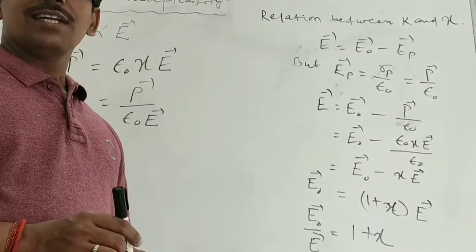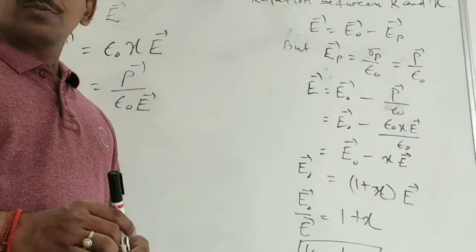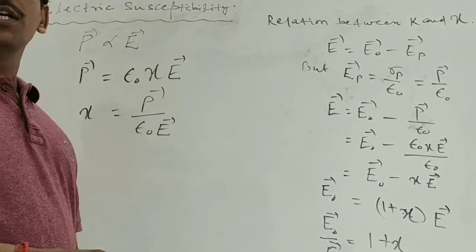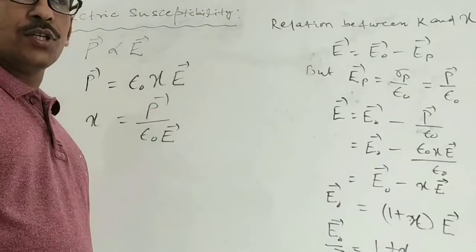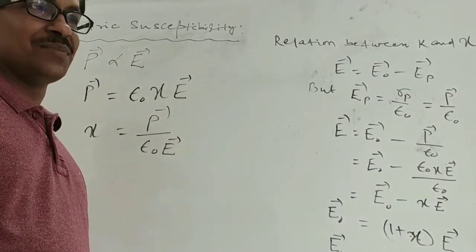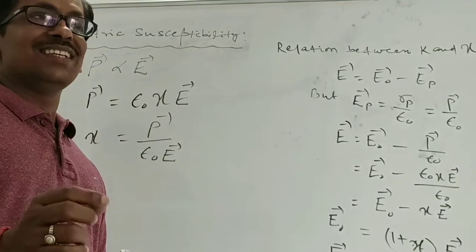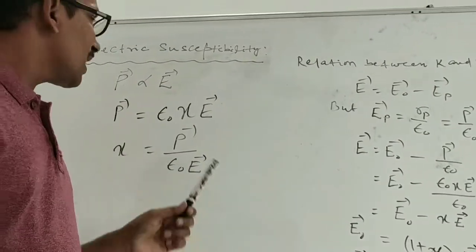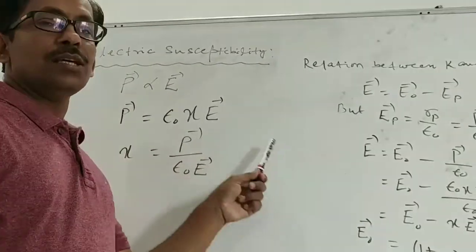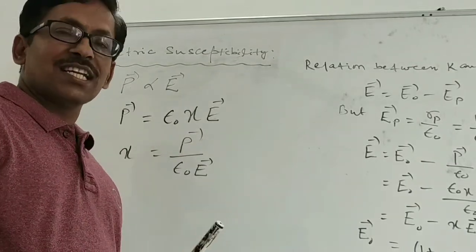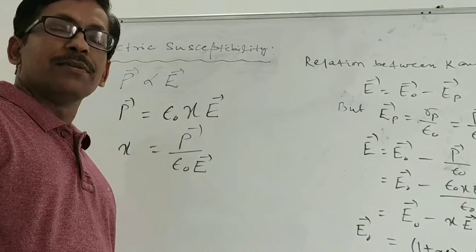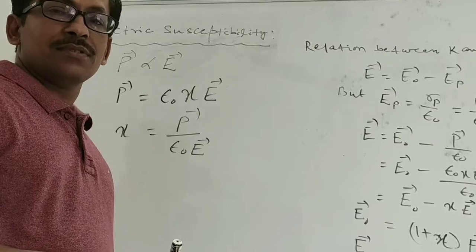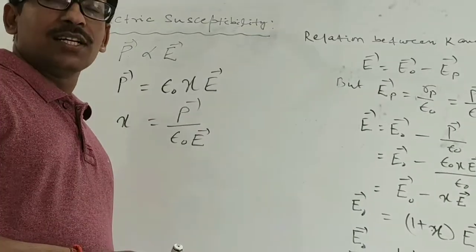And if the field is not very large, for linear isotropic dielectrics, we can write that the polarization is proportional to the electric field inside the dielectric. So P is proportional to E. That means the polarization density is proportional to the electric field. Now we can write P is equal to epsilon naught chi E. Here chi is a proportionality constant called electric susceptibility, which depends on the nature of the material and describes the behavior of a dielectric inside the electric field.